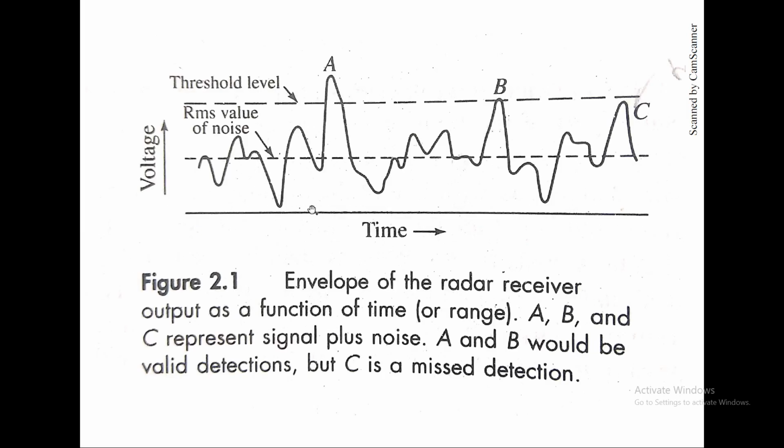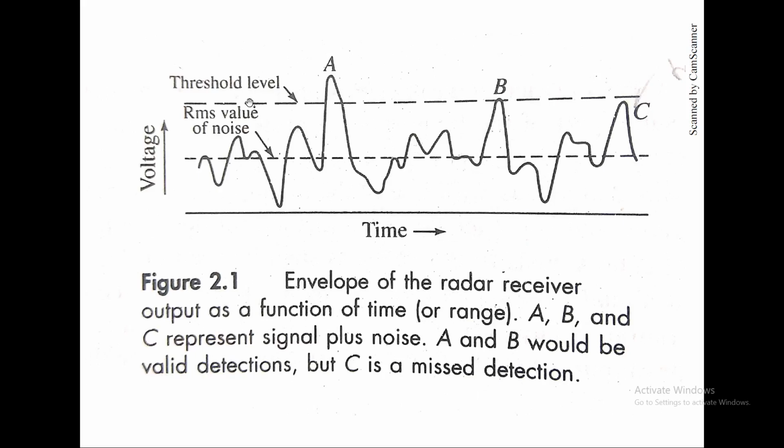So let's see a sample of what we are discussing. Let us see this function, signal voltage versus time, that is being received. This is the envelope of a radar received output as a function of time. A, B and C represent the signal pulse noise. A and B would be valid detections, but C is a missed detection.